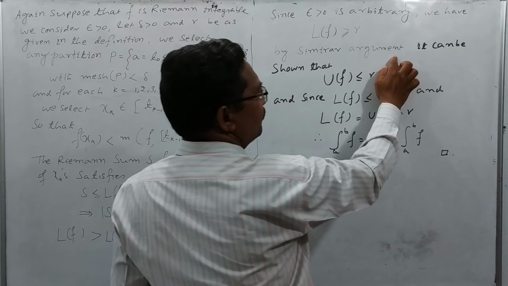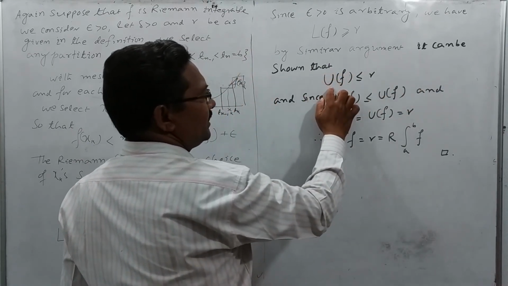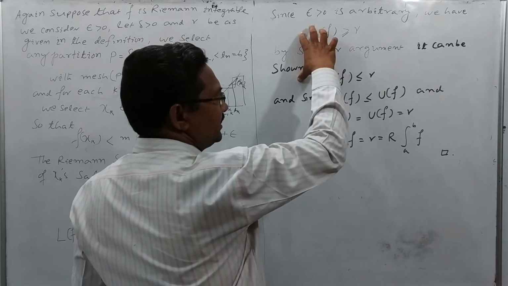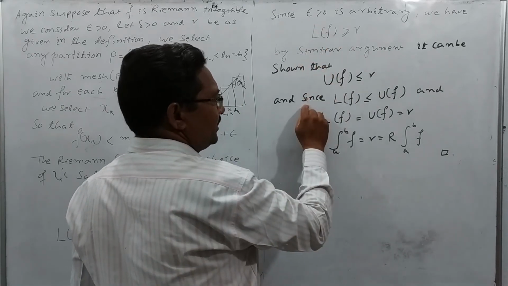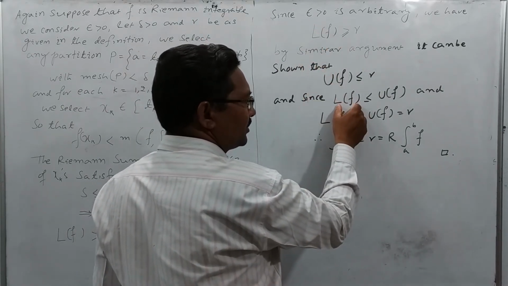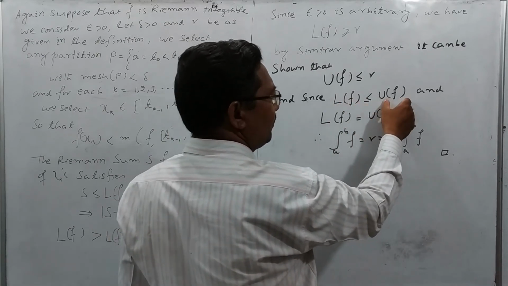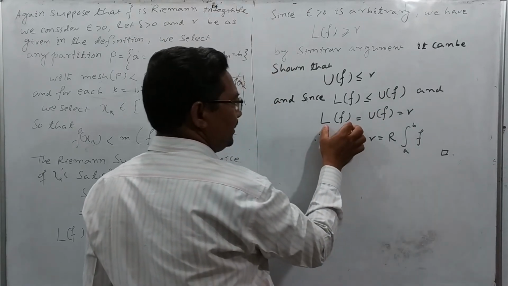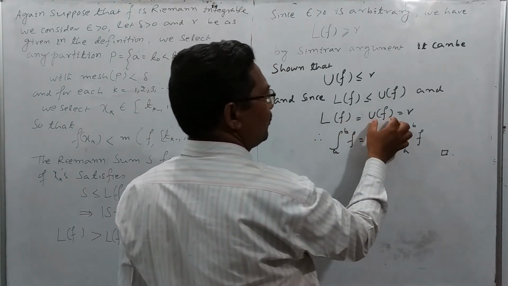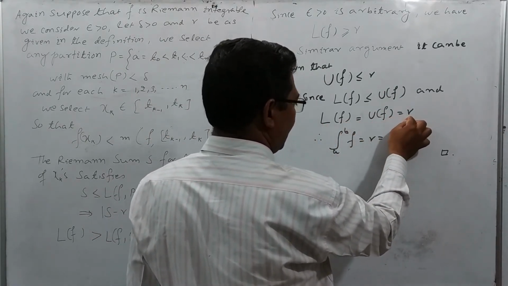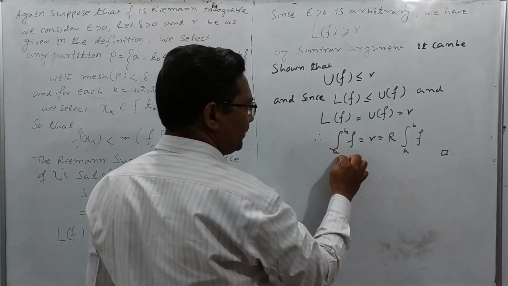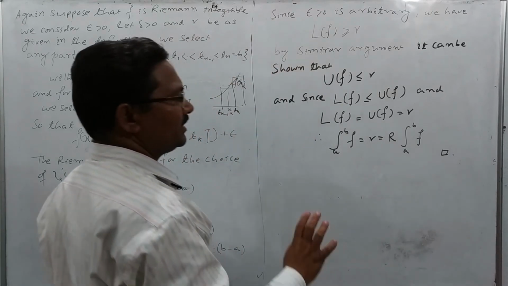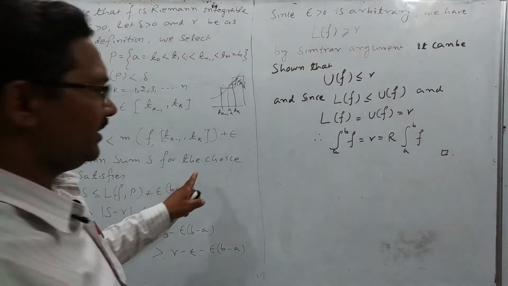By similar argument, it can be shown that the upper bound of the function f is less than or equal to R. From these two quantities, since the lower bound of the function f is less than or equal to the upper bound of the function f, and the lower bound of the function f equals the upper bound of the function f equals R. So my integral from a to b of f equals R, which is Riemann integrable, and this integration agrees with my condition.